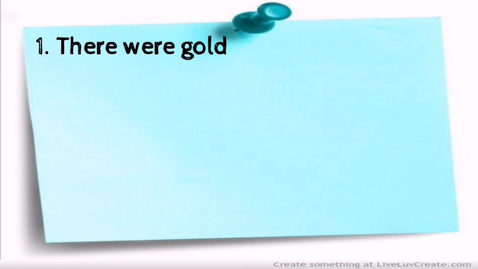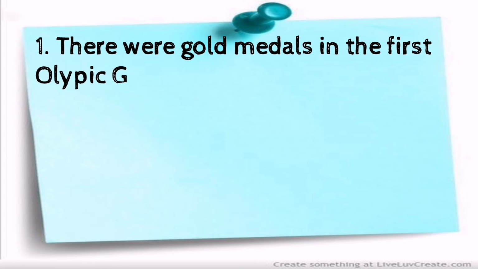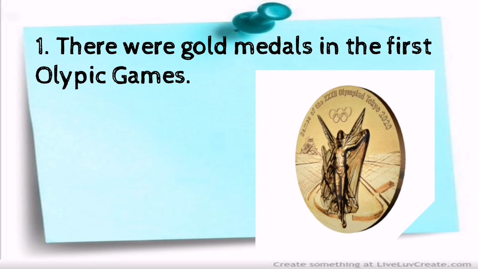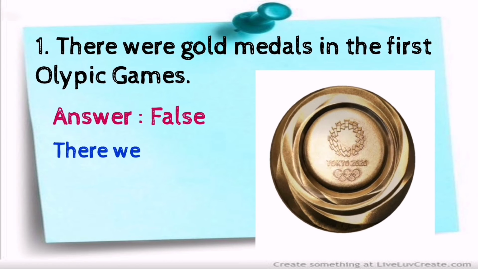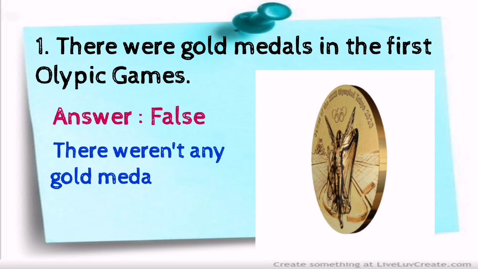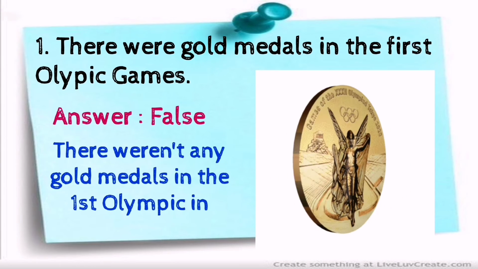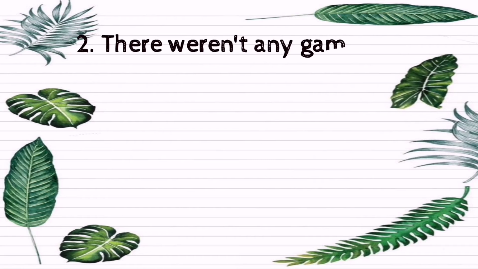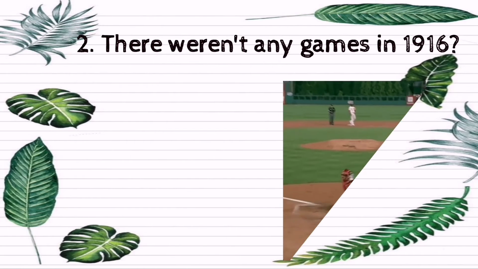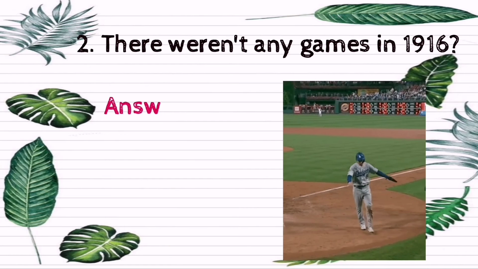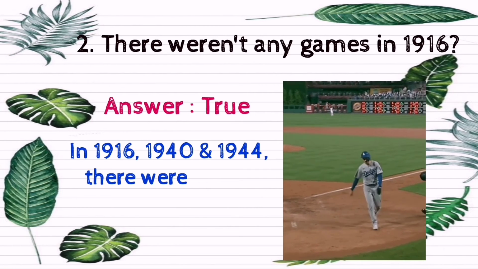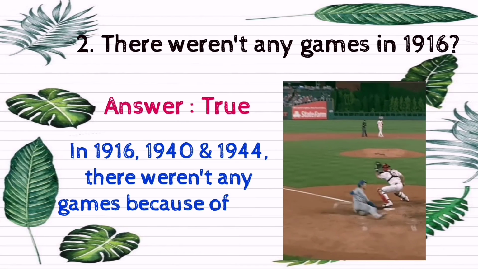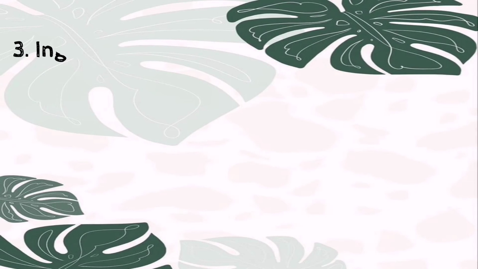Now let's discuss the answer. Number 1, there were gold medals in the first Olympic Games. So the answer is false. There weren't any gold medals in the first Olympic in Greece. Second question, there weren't any games in 1916, so the answer is true. In 1916, 1940, and 1944, there weren't any games because of war.